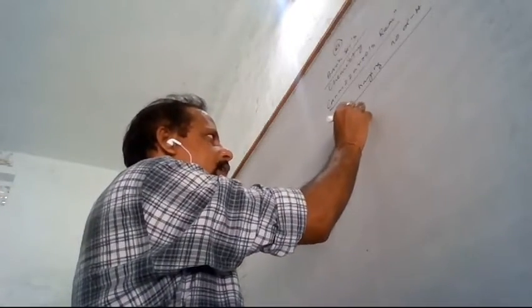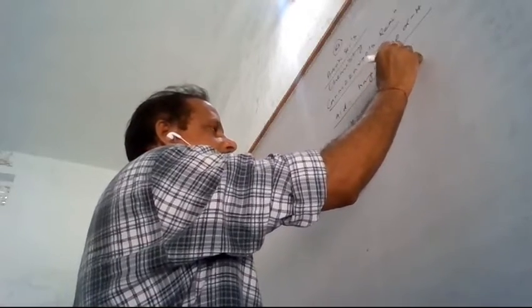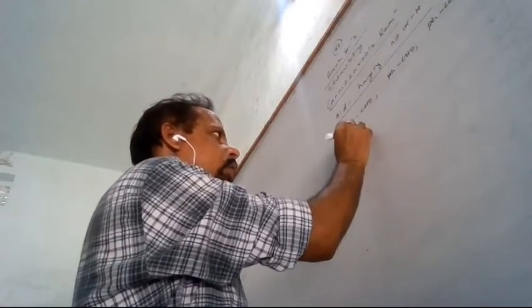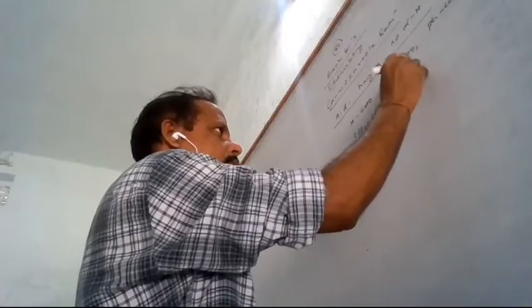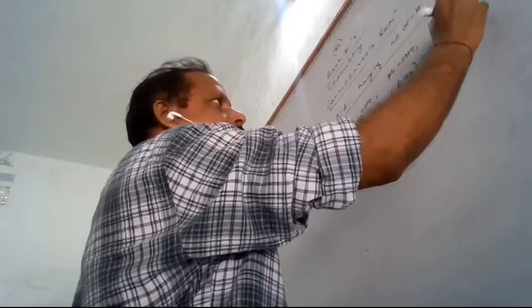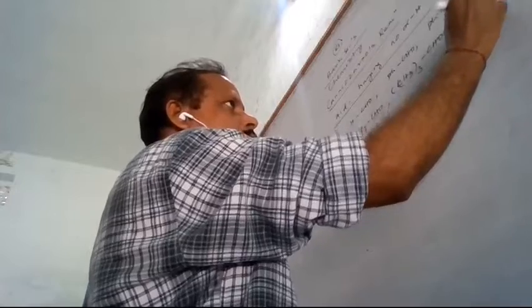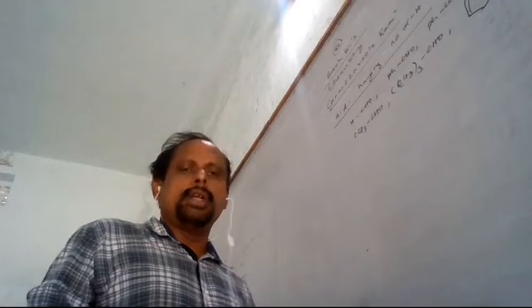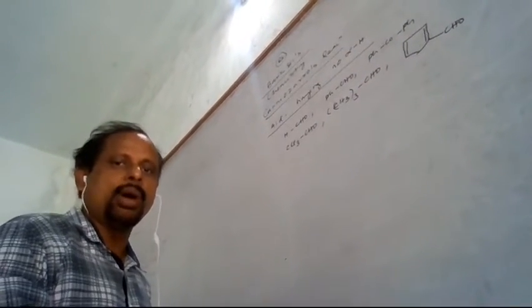In that category we have formaldehyde, benzaldehyde, benzophenone, chloral, and trimethyl acetaldehyde, or you can write this compound also. This is also a compound having no alpha hydrogen atom. There are so many examples of compounds having no alpha hydrogen.